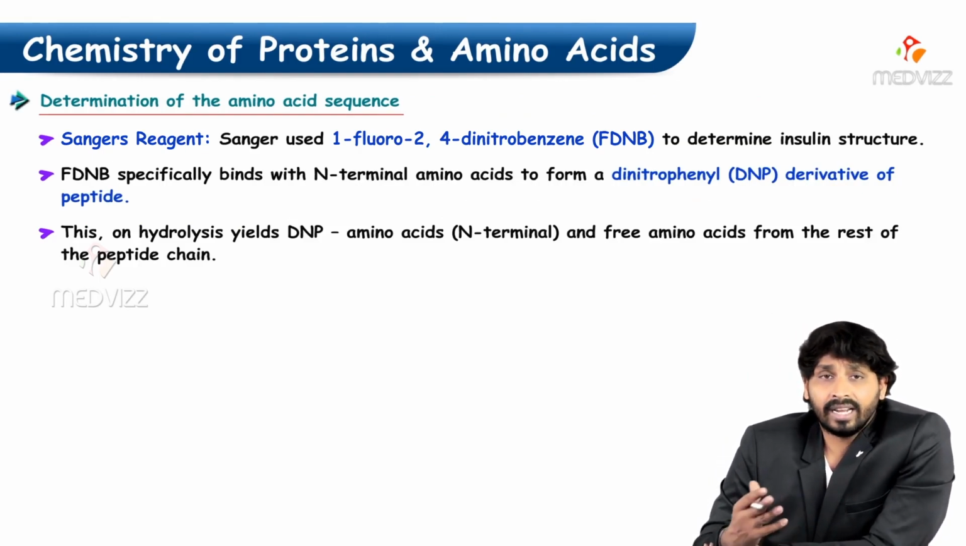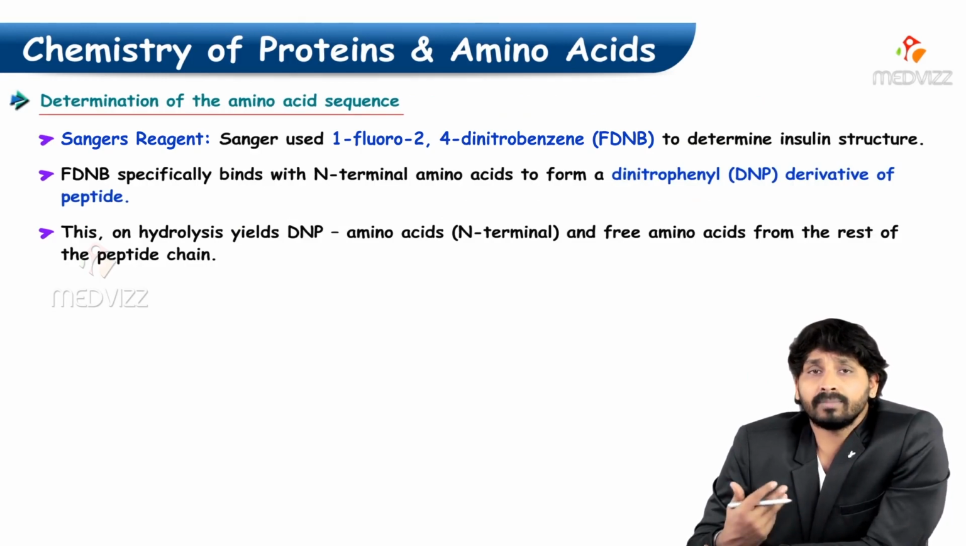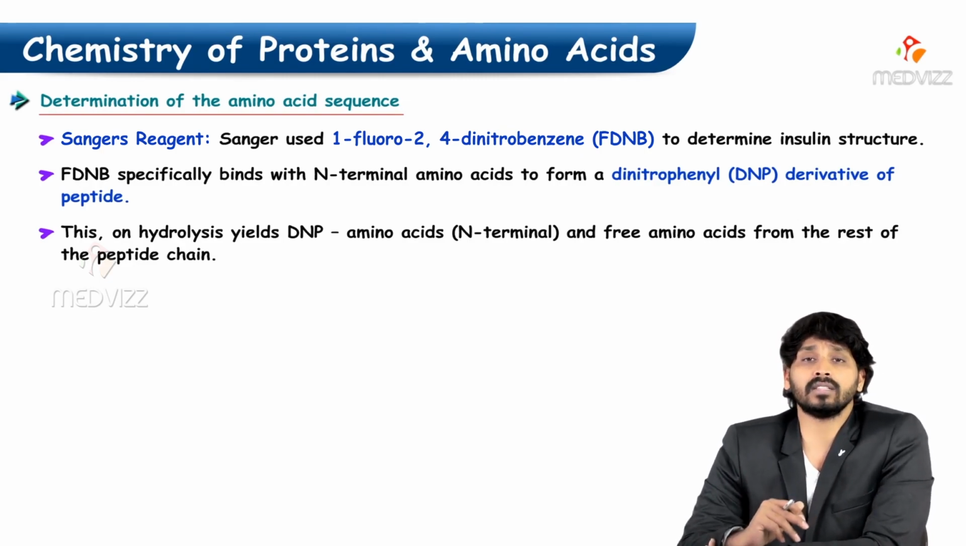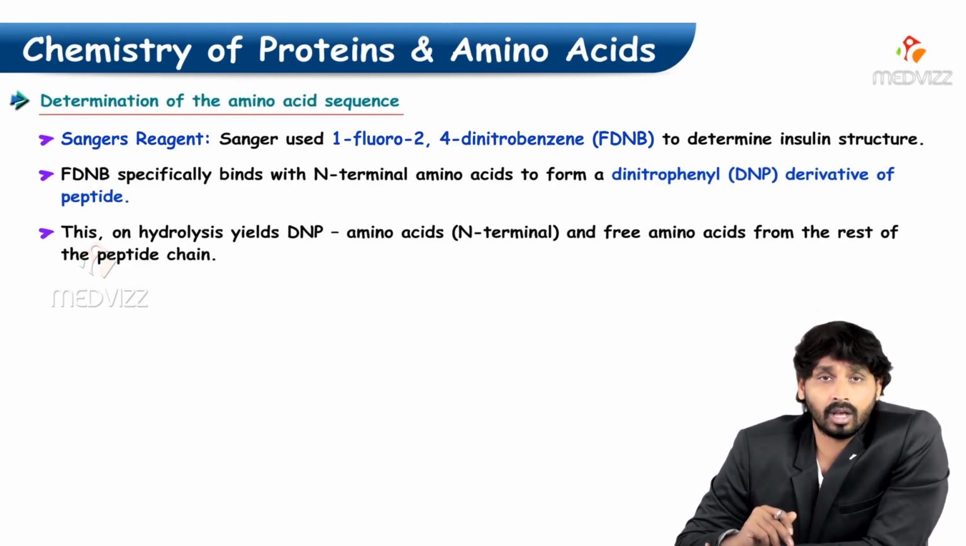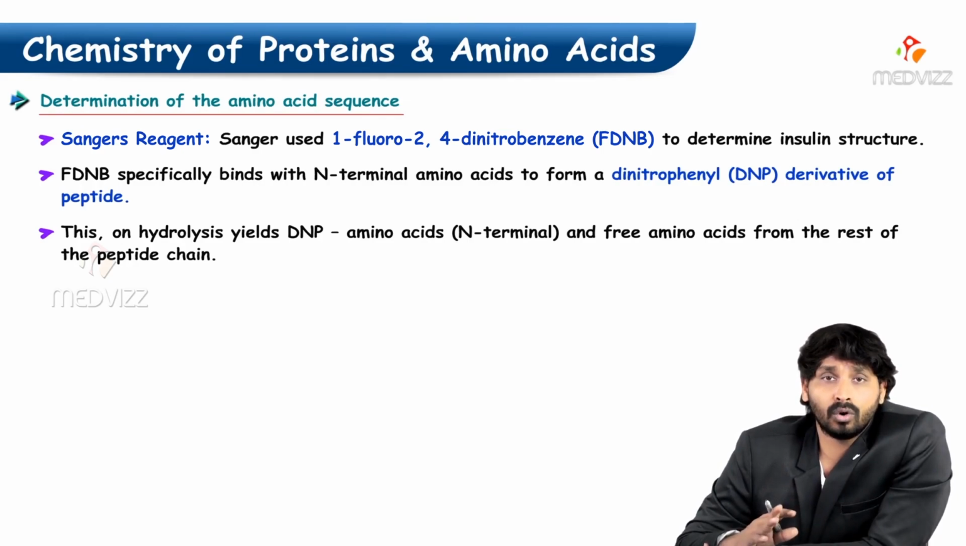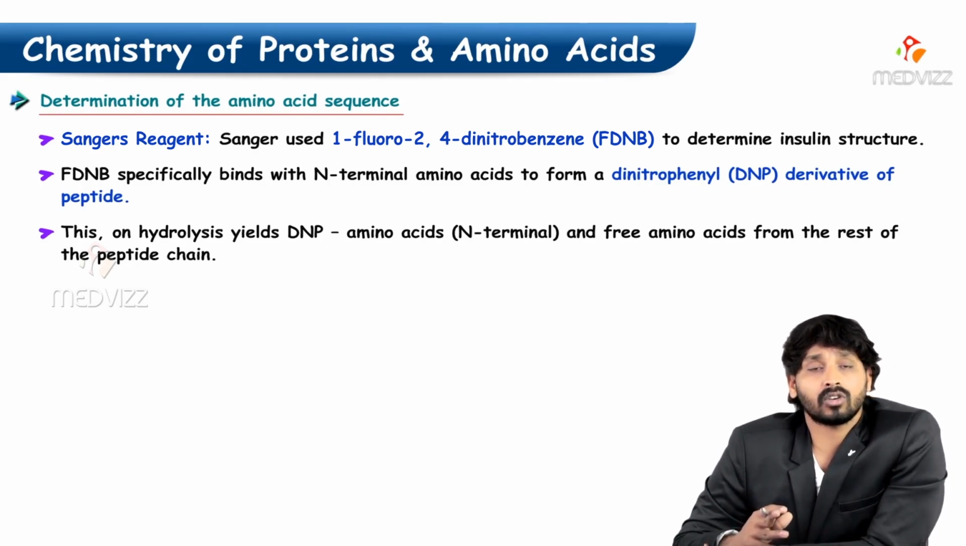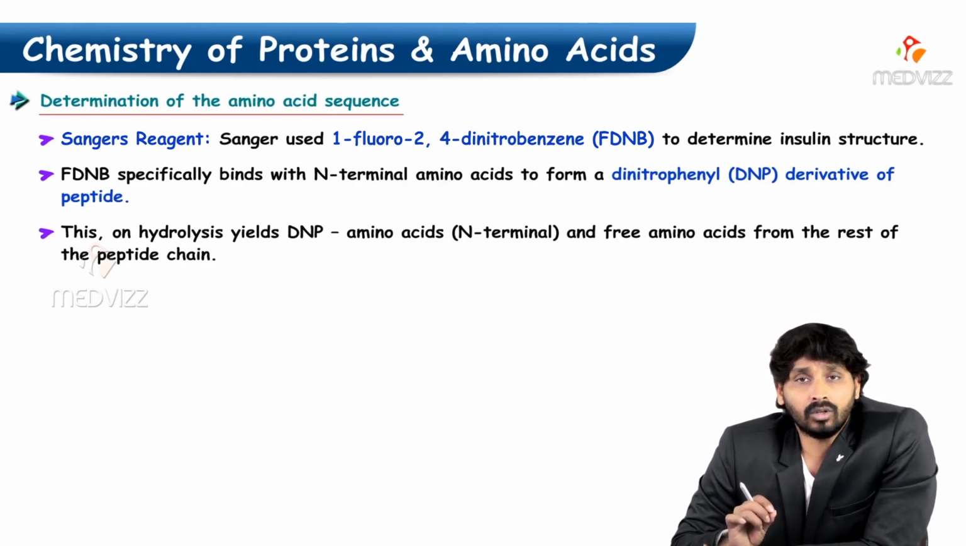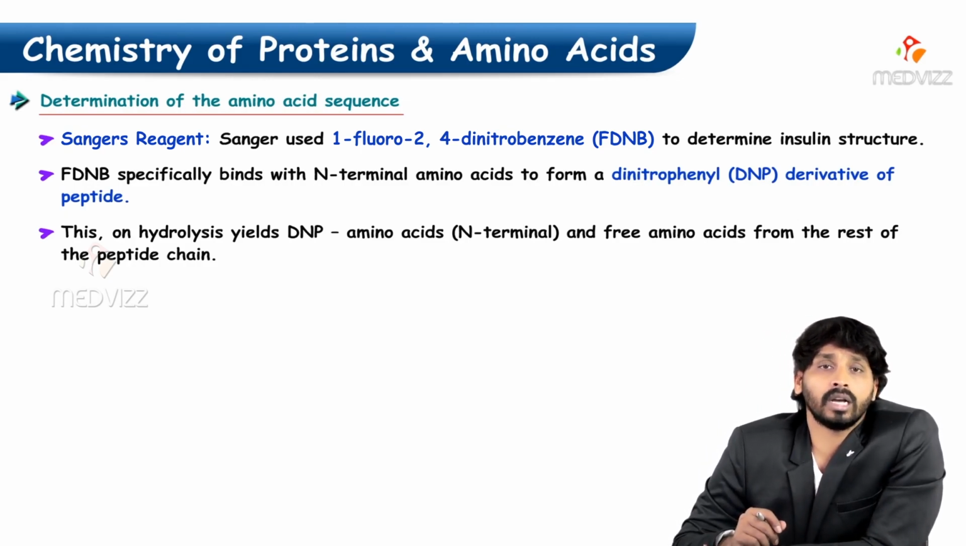Sanger's reagent is 1-fluoro-2,4-dinitrobenzene. That means at the 2 and 4 positions there are nitro groups on the benzene ring. This is called Sanger's reagent, and it is the most common reagent used to elucidate the structure of insulin.